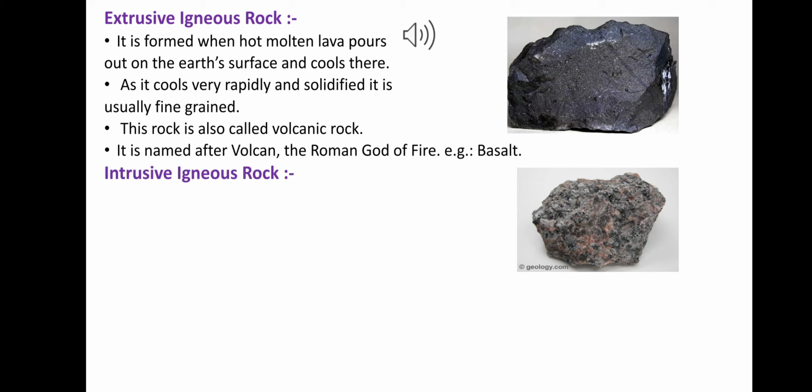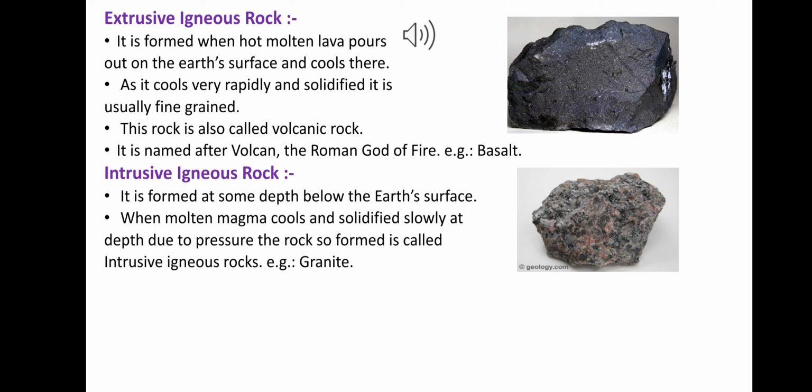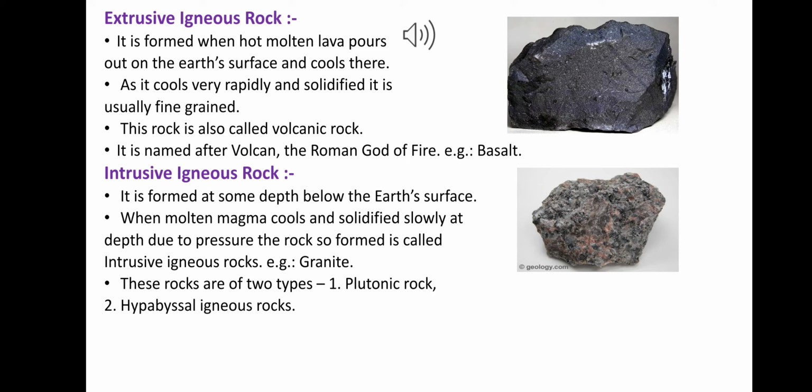Intrusive igneous rock: this rock is formed at some depth below the Earth's surface. When the molten magma, or the liquid magma, cools and solidifies slowly at depth due to the pressure, the rock so formed is called intrusive igneous rock. An example is granite. Intrusive igneous rock is also of two types: plutonic rocks and hypabyssal igneous rocks.